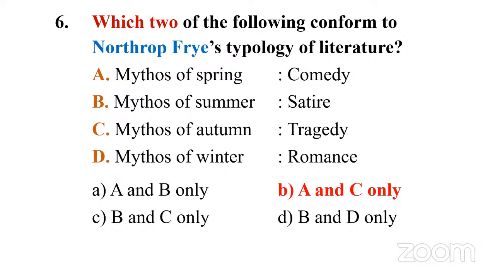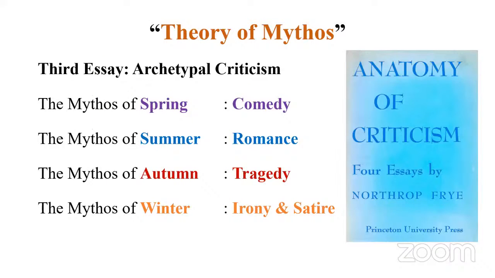The question is taken from Northrop Frye's essay collection, Anatomy of Criticism, Four Essays. And this particular question is taken from the third essay, Archetypal Criticism. Northrop Frye, the Canadian critic, is also an archetypal critic.